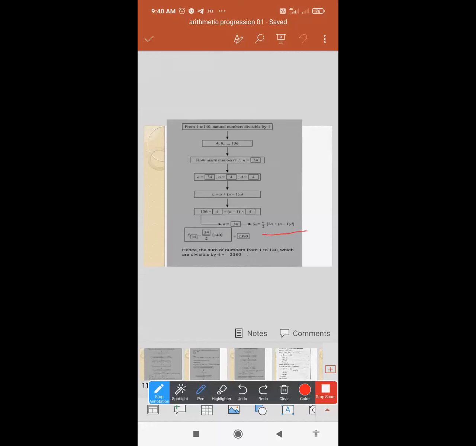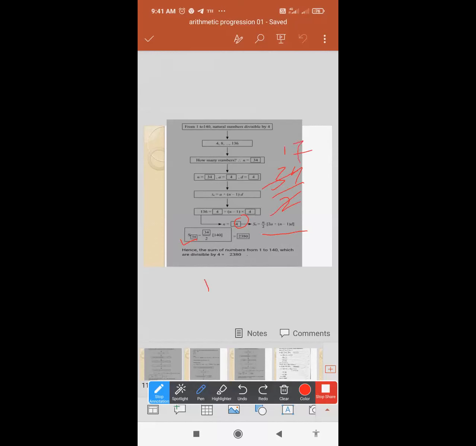So substitute in Sn. Sn is equal to n by 2 into 2a plus n minus 1 d, bracket close. So Sn, n what value you will get? 34. So you will write here 34. So n 34 by 2 into 140. Divide it. 34 by 2 को divide करो. What value you will get? 2 1s are 2, 2 7s are 14.